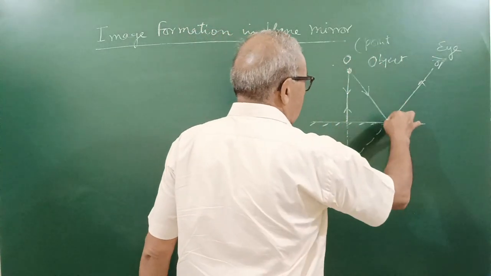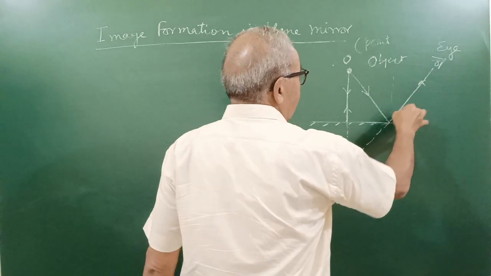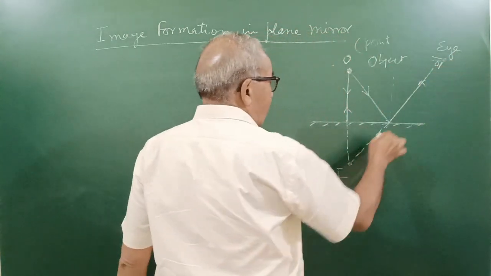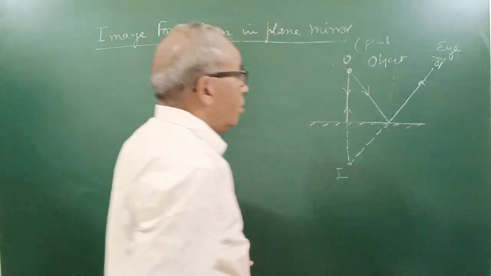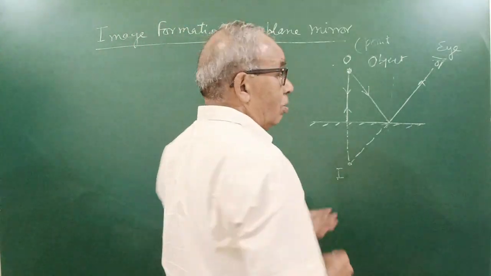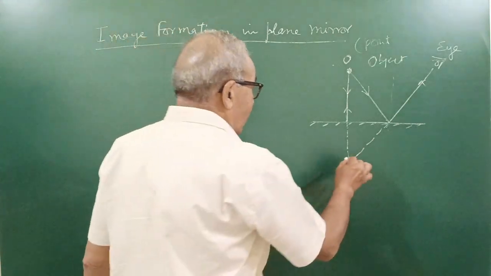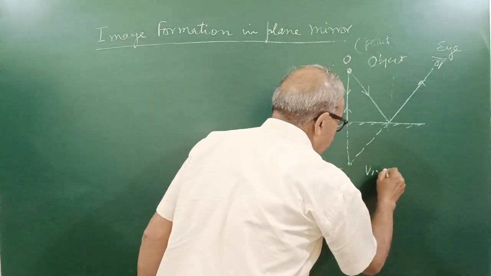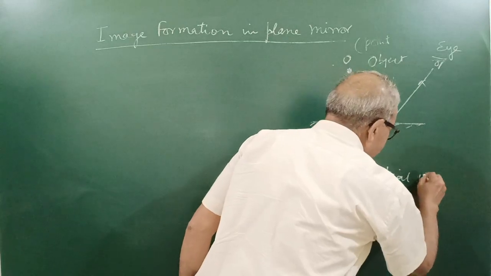Now this is the oblique ray. It falls with a certain angle of incidence here and gets reflected back. So these rays don't meet. They appear to come from this point, diverging from this point. So this point I is the image, and it is a virtual image because the rays appear to come from it. This is a point object.